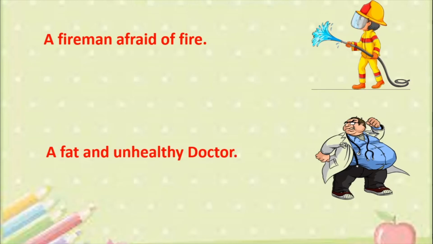A fat and unhealthy doctor. Whenever you go to a doctor, you expect to get well. You expect to become healthy. But when you go to a doctor and see a doctor who's really fat and unhealthy, look at his expression also. Will you ever want to go back there? Because you do not expect a doctor to be fat and unhealthy. Alright? So these are all various simple examples of irony.